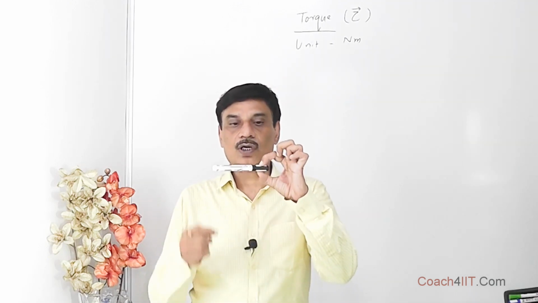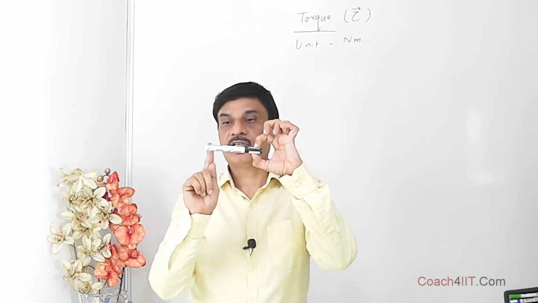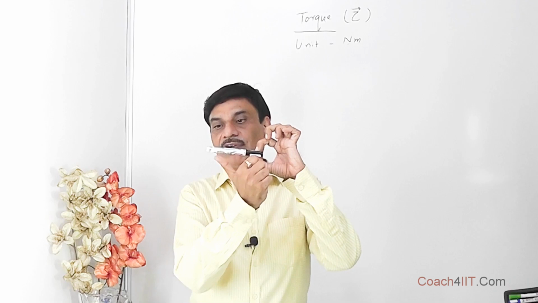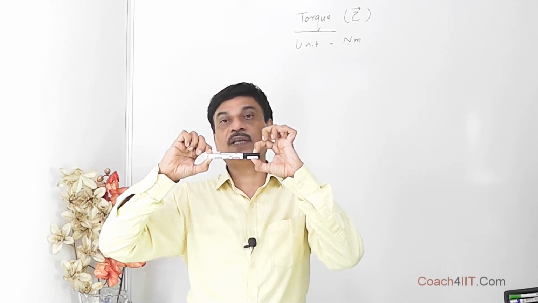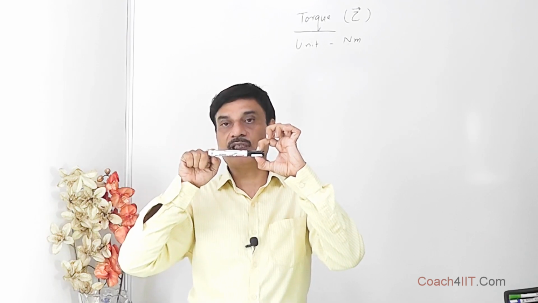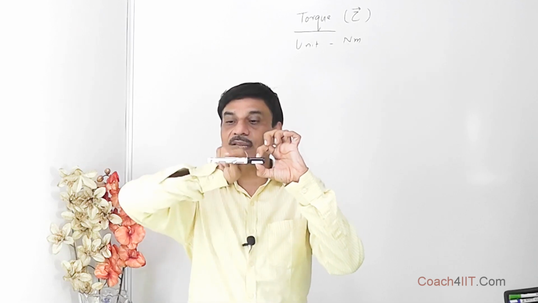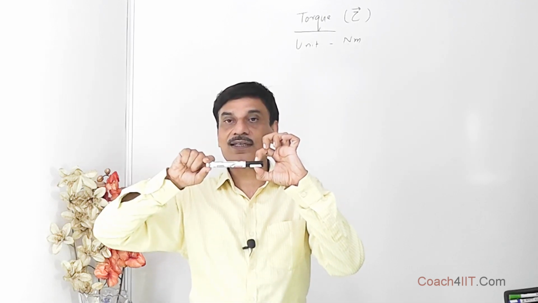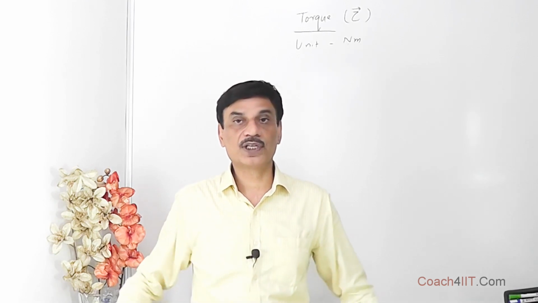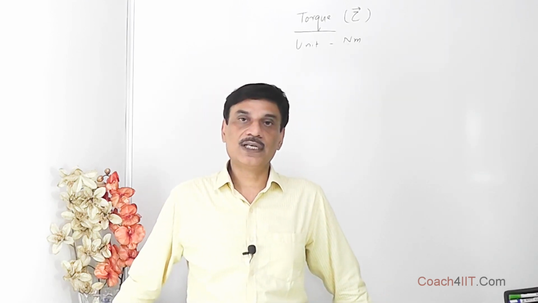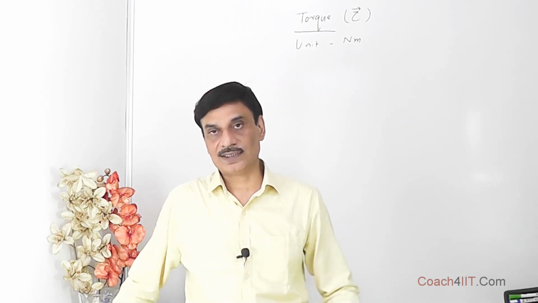Like if this is a rod which is hinged like this, my fingers have hinged it, this is a nail which is passing through it, so I can rotate it like this. But if I pull it in this direction, there will not be any rotation. But if I apply a force in this direction, it rotates. Apply a force in this direction, it rotates. But if I apply a force along this line, it will not rotate. Even if there is a force, there may not be rotation. So force alone is not sufficient to rotate a body about an axis.